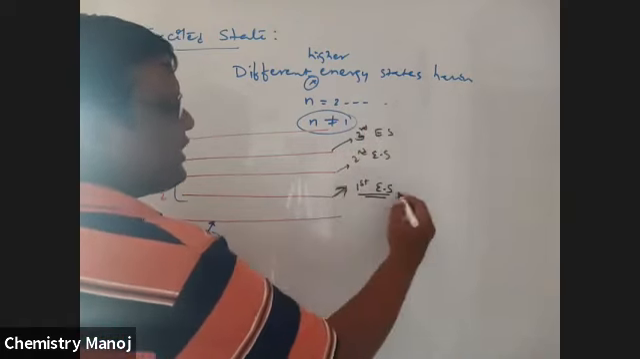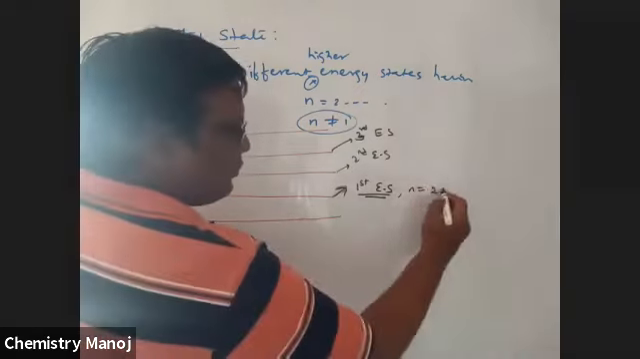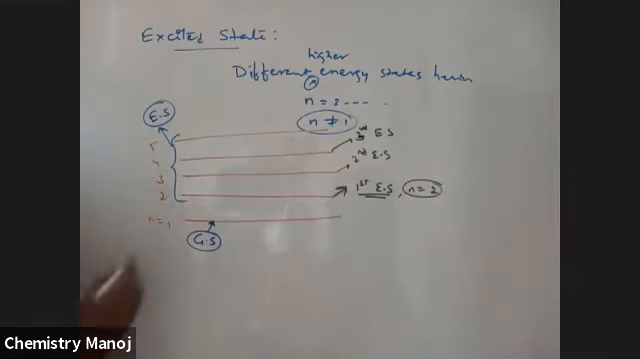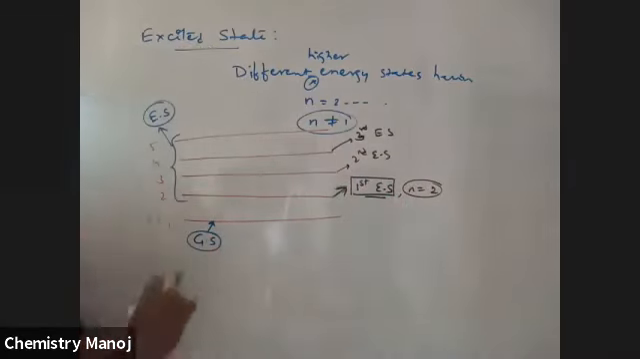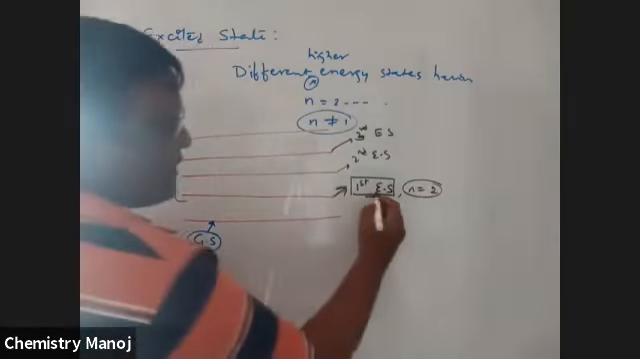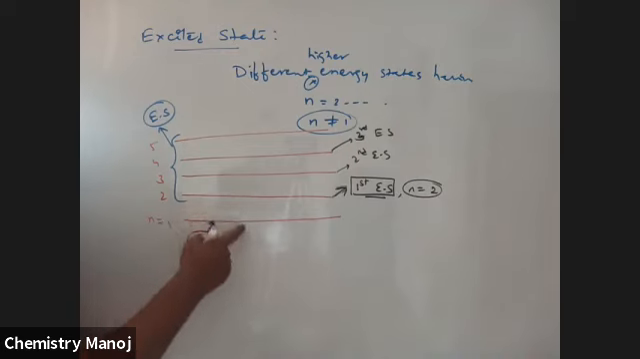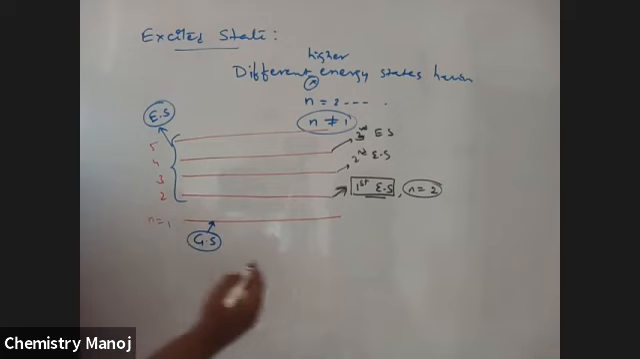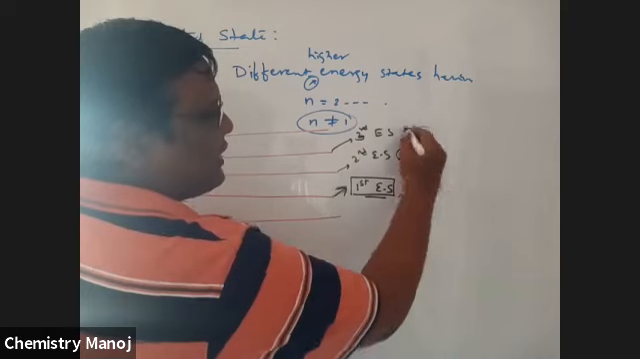For the first excited state, n is equal to how much? It is 2. That is the first excited state. So my dear boys, it is the first excited state, not the first energy state. The first energy state is the ground state. Remaining ones, having more energy than this one, are called excited energy states. So this is the first excited state, n is equal to 2. Here n is equal to 3. Here n is equal to 4.